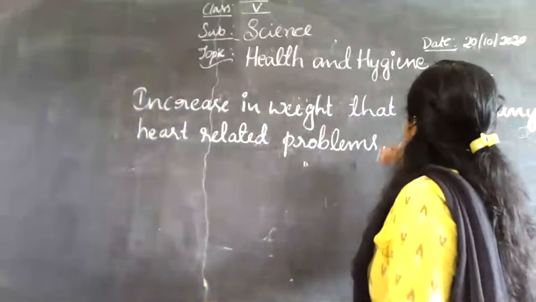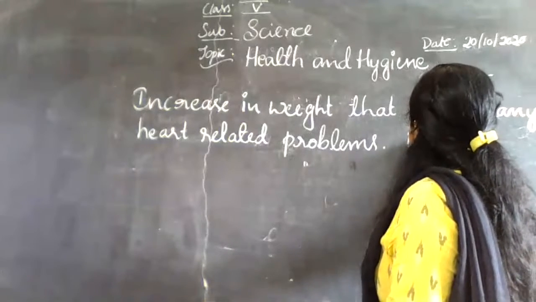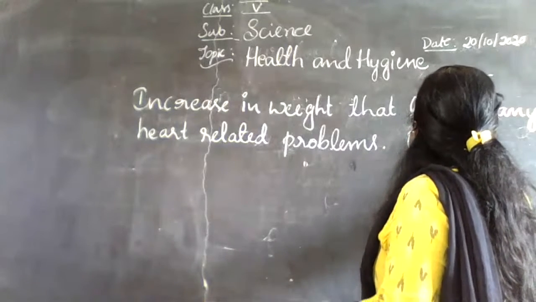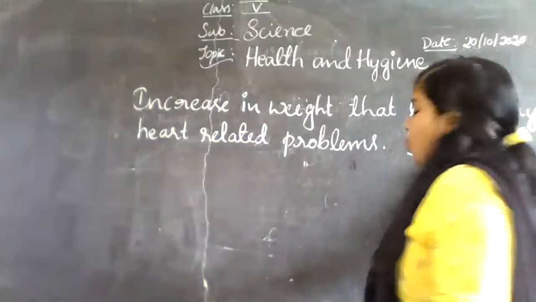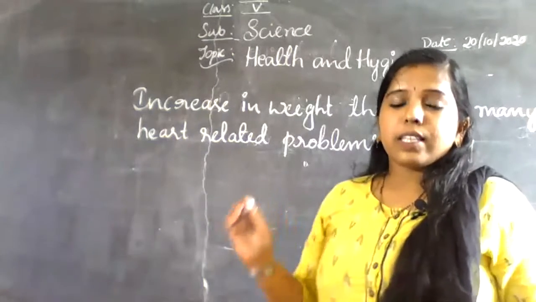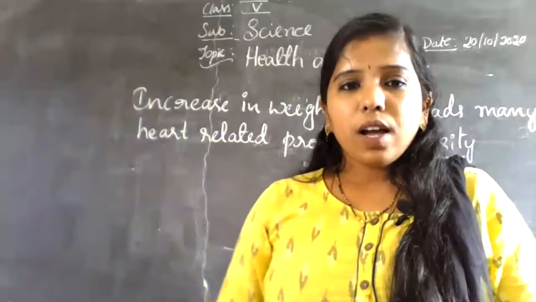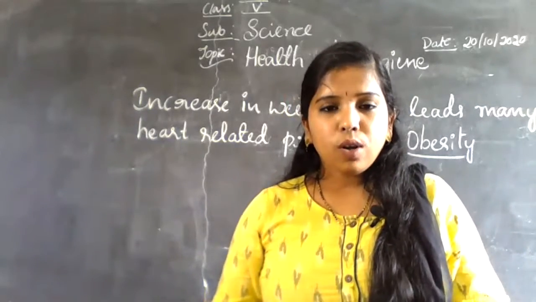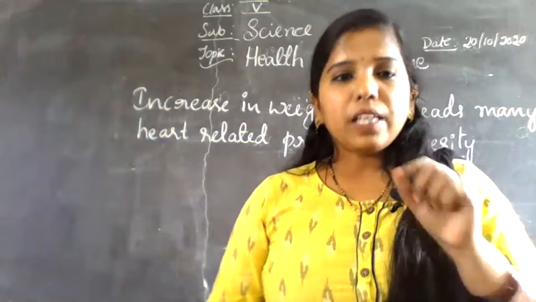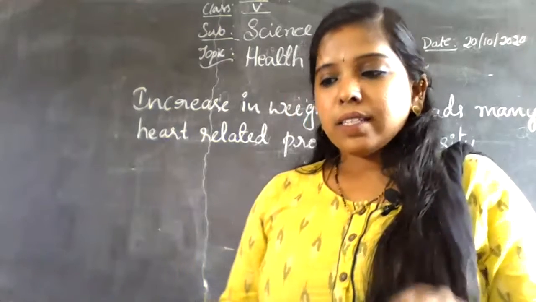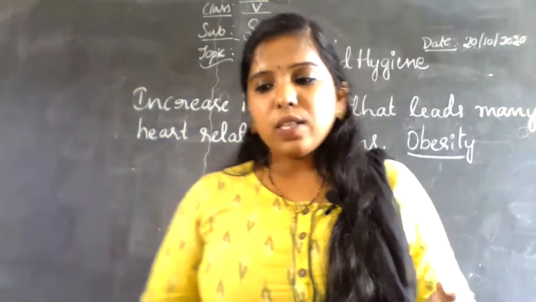That condition is known as obesity. It is an excessive increase in weight, and that leads to different heart problems. This condition is known as obesity.